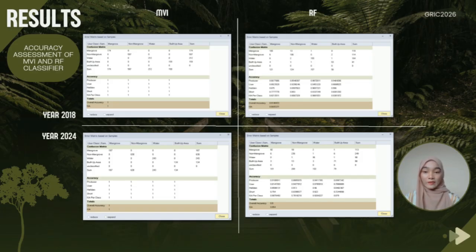This is the accuracy assessment of MVI and RF classifier. The accuracy assessment evaluates the reliability of both classification methods. This result shows that the random forest classifier achieved higher classification accuracy than the MVI approach, making it more suitable for mapping mangrove species composition.